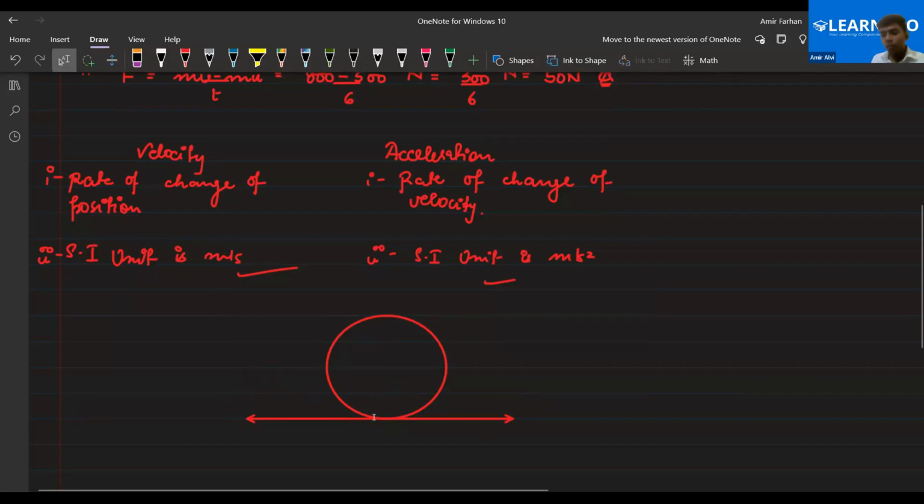But if we just assume this line, you can see that the circle is only touching at a single point. So that is called the tangent. So tangent is the special case of a chord. And on every point, only one tangent can be drawn.